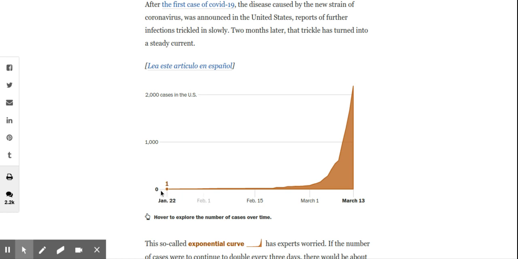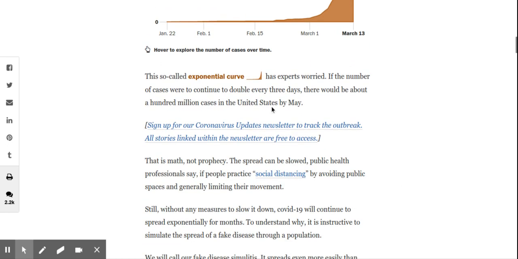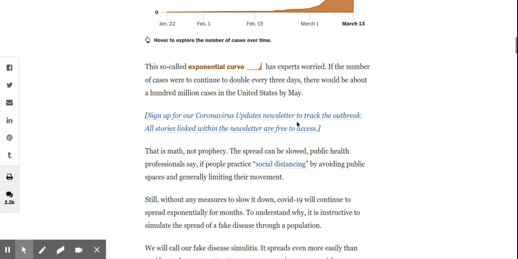Whereas if you go from January 22nd to March 1st, only about 70-something people got the virus. So this is a huge jump, and it's going to keep growing at a higher rate. More and more and more people are going to get sick each and every day. Okay, this is called an exponential curve. Basically meaning it's always going to keep getting worse until it hits a point, and then it's going to go back down.